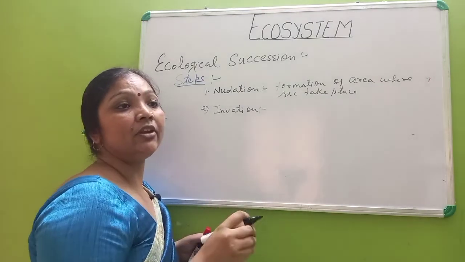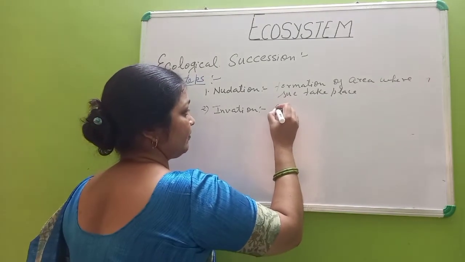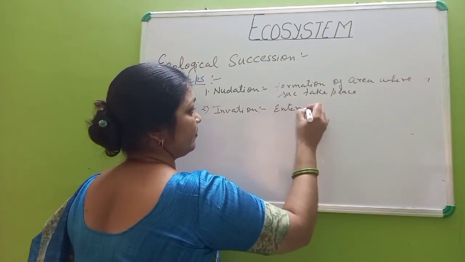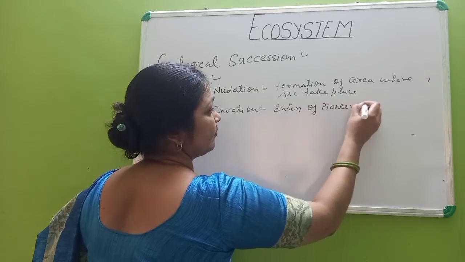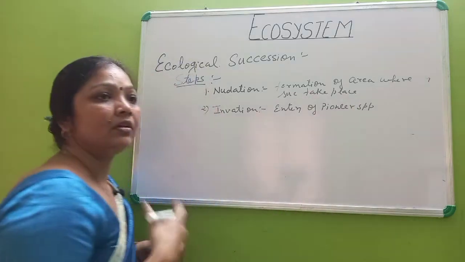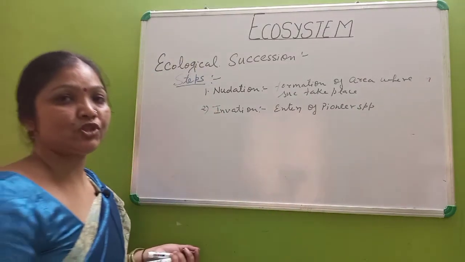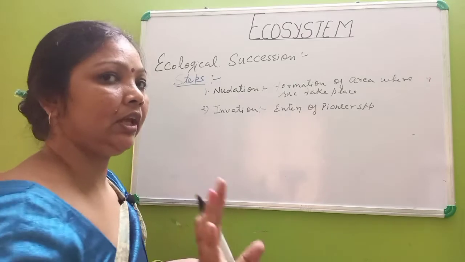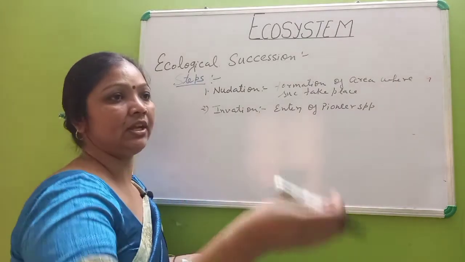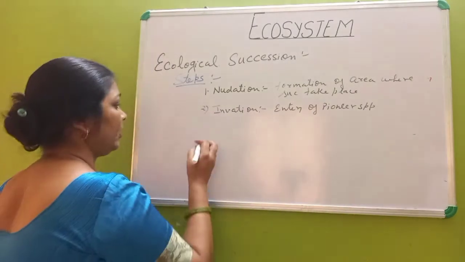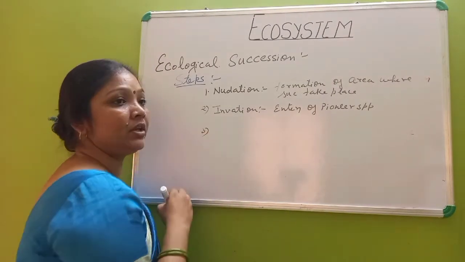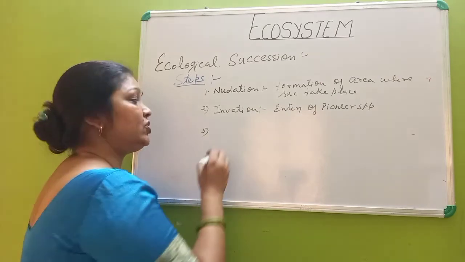Invasion means entry of the pioneer species. It can be seed, spore, anything can be the pioneer species that enters there, because they enter in the form of seed or spore. Now the third one is aggregation.